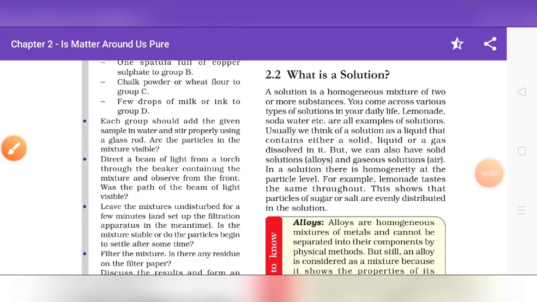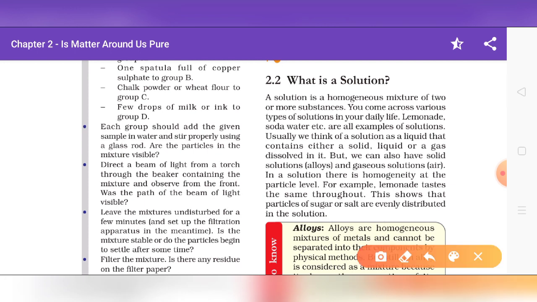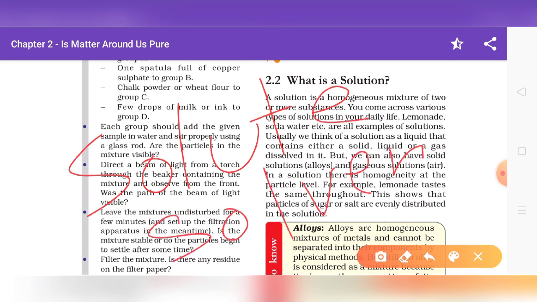Dear students, we continue with chapter number 2, Matter Around Us Pure, with the topic solution. Before we discuss the solution, we should know the meaning of two terms, that is solute and solvent. My dear students, the substance which is dissolved in a liquid to make a solution is called solute, and the liquid in which solute is dissolved is known as solvent.